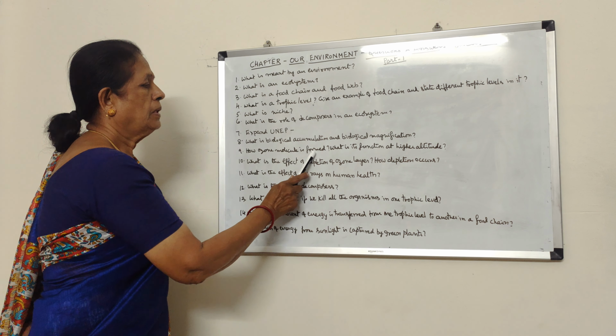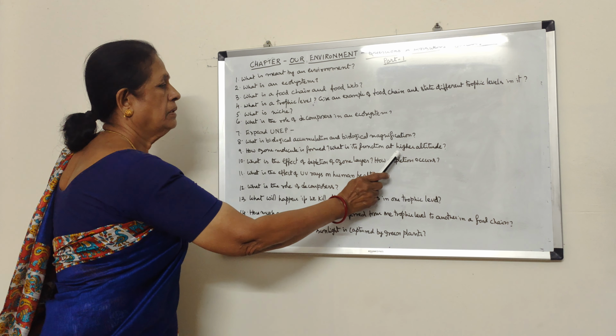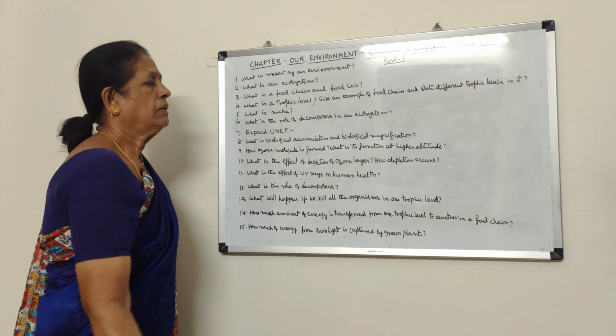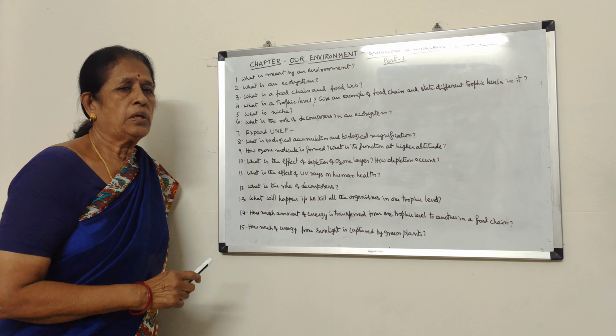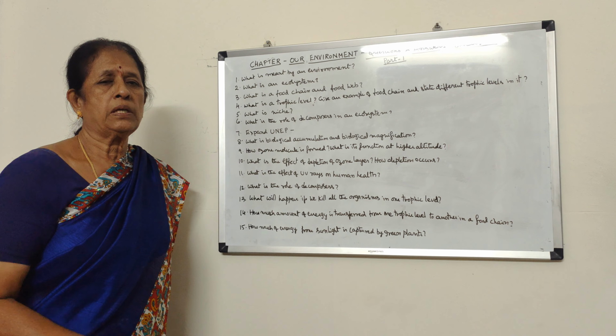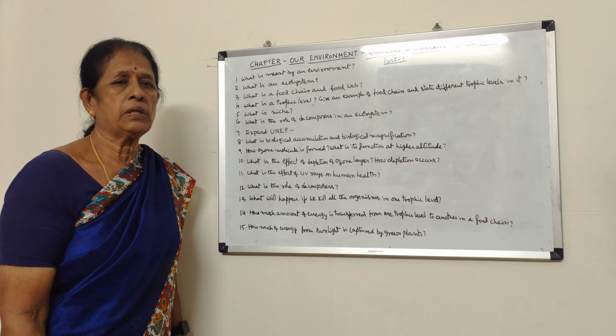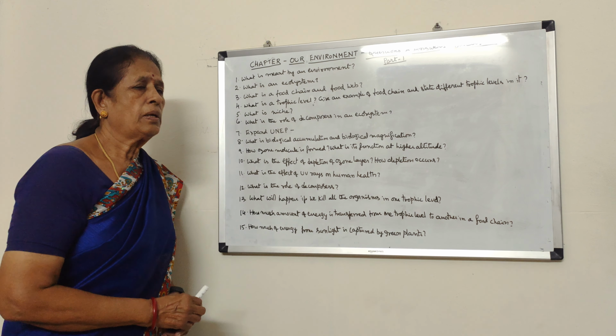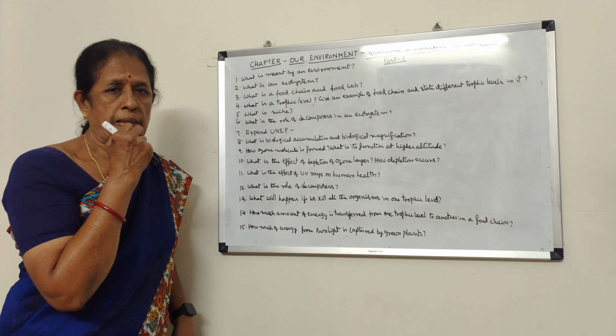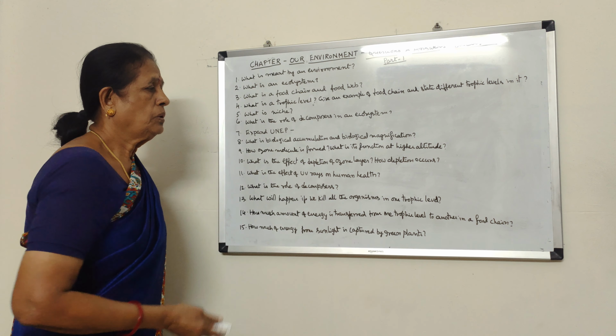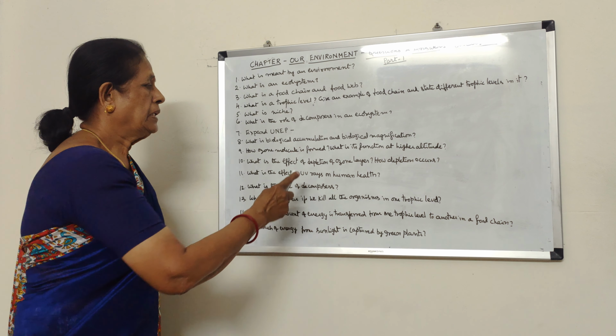How is the ozone molecule formed? What is its function at a higher altitude? Ozone is formed when one oxygen molecule combines with one oxygen atom to form a three-oxygen molecule, which is called ozone.